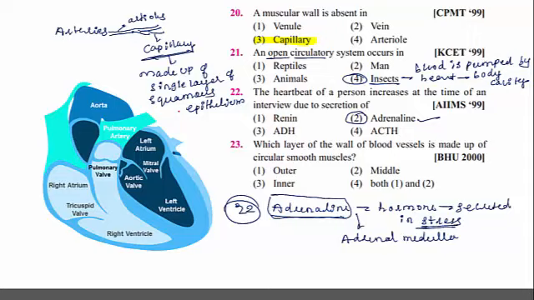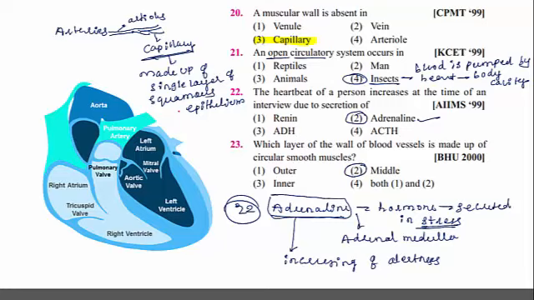It also increases the alertness. The adrenaline is responsible for increasing of alertness. Alertness of a person can be increased with the adrenaline secretion. Then, which layer of the wall of the blood vessel is made up of circular smooth muscle? Outer, inner, middle, both 1 and 2. And the answer for this one is middle layer.